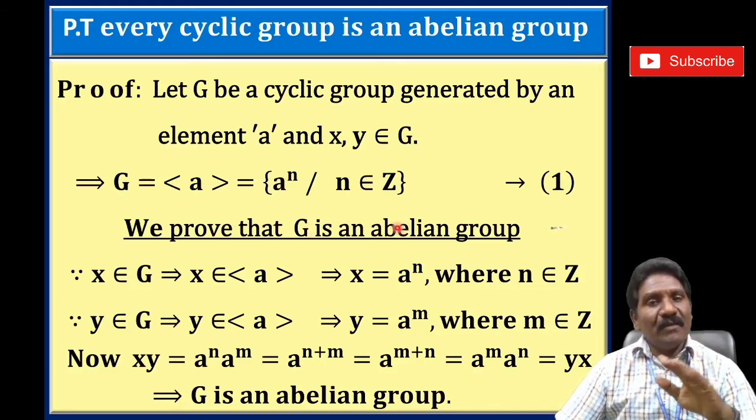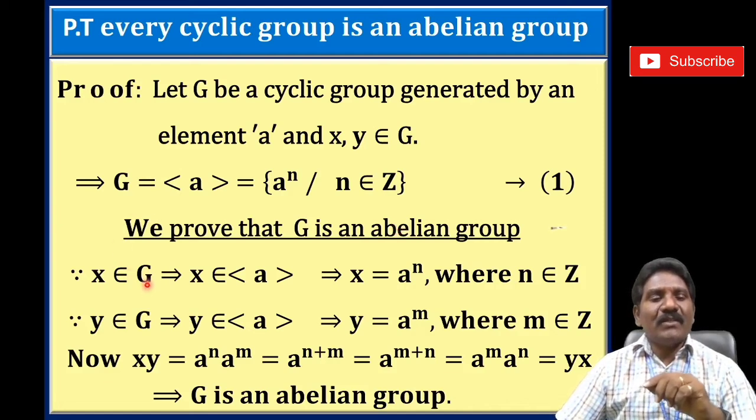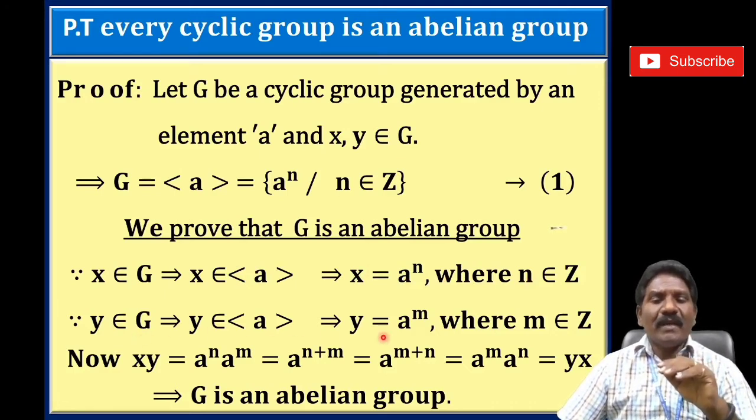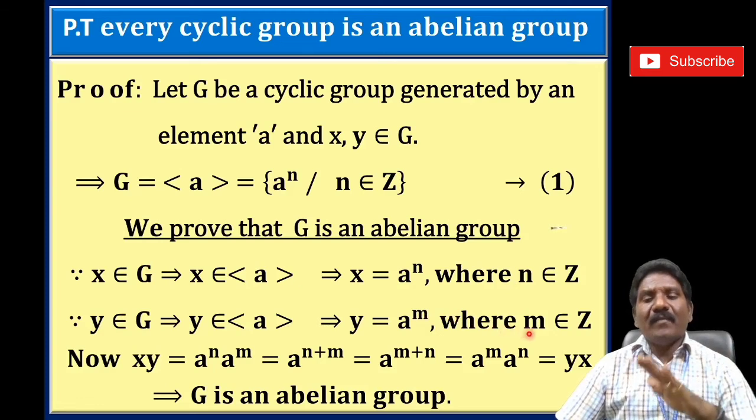That is, xy is equal to yx for all x, y belongs to G. Since x belongs to G, that gives x belongs to <a>, that is, x is equal to a^n where n belongs to Z. Similarly, y belongs to G gives y is equal to a^m where m belongs to Z. n and m are two elements in Z. We know that (Z, +) is an abelian group. All the elements of Z satisfy the abelian or commutative property, that is, n + m is equal to m + n.